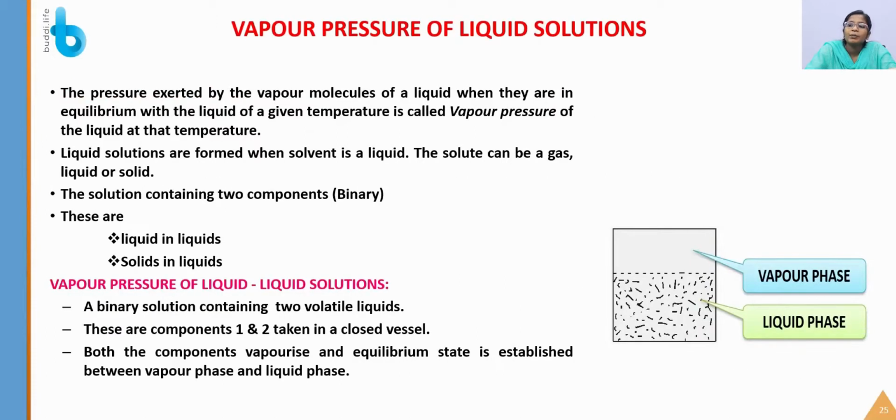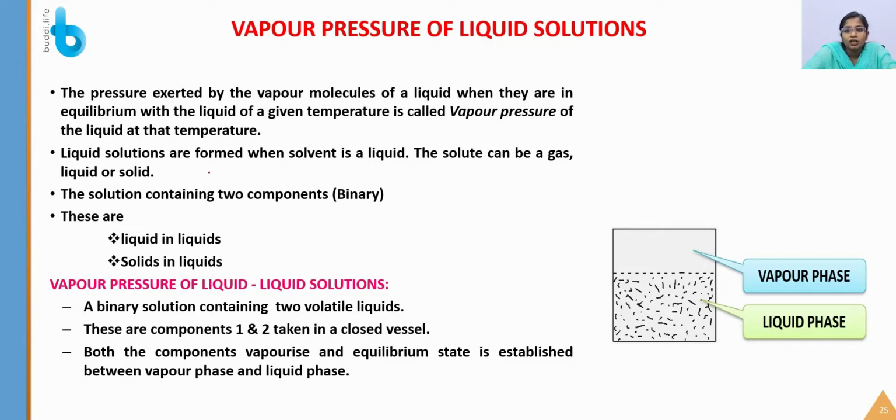Next is the vapor pressure of liquid solutions. The pressure exerted by the vapor molecules of a liquid when they are in equilibrium with the liquid at a given temperature is called the vapor pressure of the liquid at that temperature. Consider you are keeping a solution in a bottle and closing it very tightly. After you close the bottle, there is no interaction with the outer surroundings. The pressure will be felt by the liquid in the bottle, and that pressure is known as the vapor pressure.